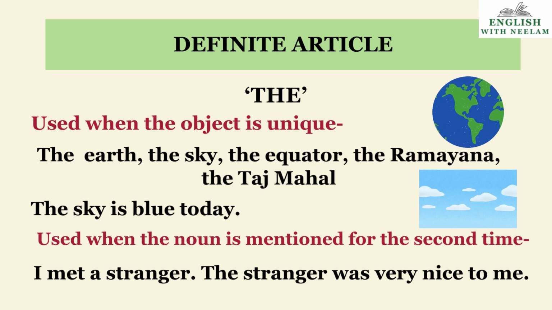When the object is unique, we use the with that. The earth, the sky, the equator, the Ramayana, the Taj Mahal, the Ganges, the Yamuna. And second is when the noun is mentioned for the second time. I met a stranger. The stranger was very nice to me. In the first sentence, I used a with stranger. But when I am talking about that man for the second time, I will use the with stranger.